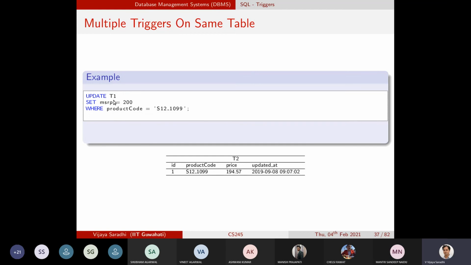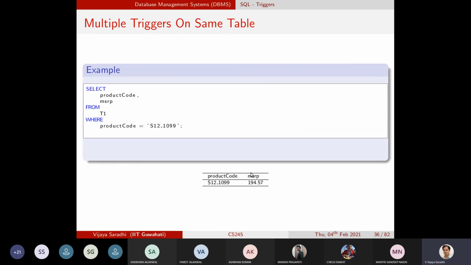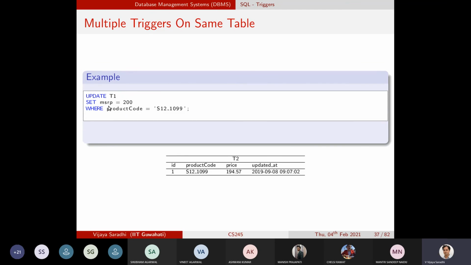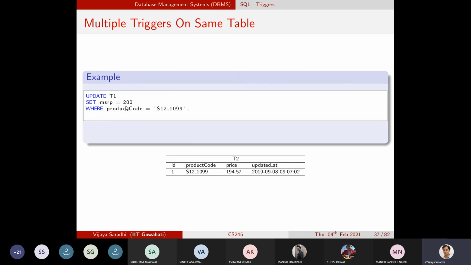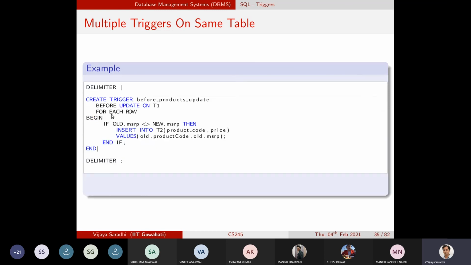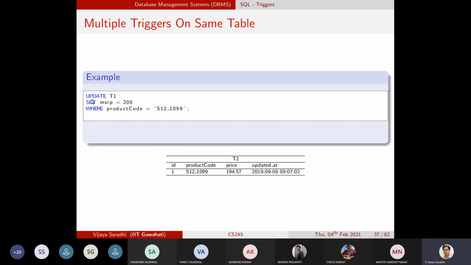So I perform an update operation on table 1, which means I am updating the value. Simply, the maximum price I am updating from 194 to 200. Now, before this statement takes place, what this trigger says is: insert some record into table 2. So that is what happens. Before this update on table 1 happens, table 2 gets updated, but there are no multiple triggers here.